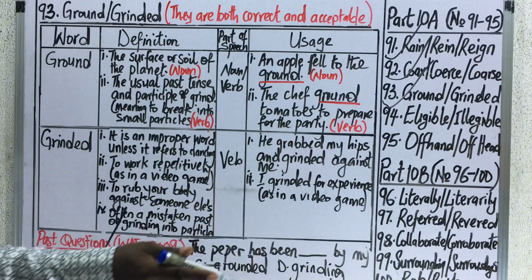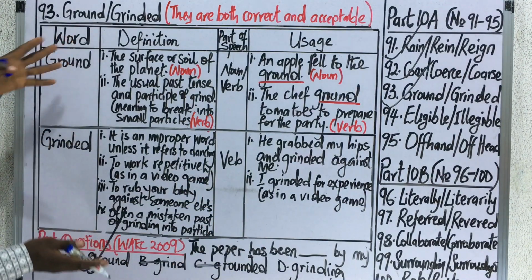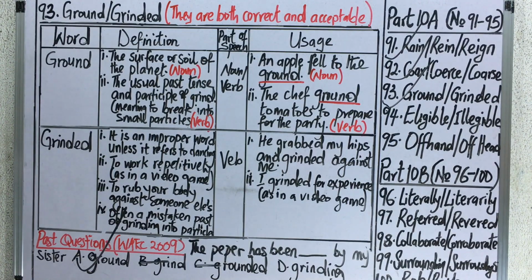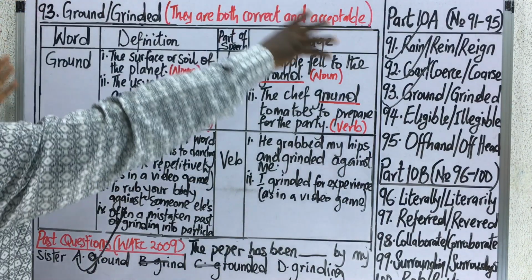That is another sense entirely, which we did not go into in the course of analysis. So the correct answer to this question is option A: the pepper has been ground. So that is that on how to use these words in expressions.